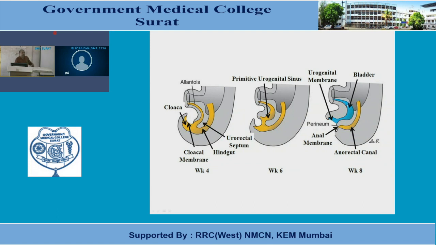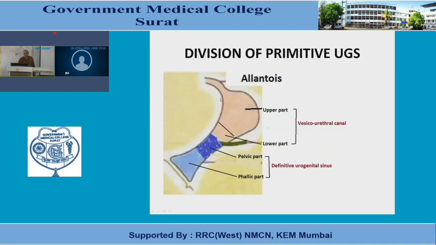So what I mean to explain in this slide is that the allantoic diverticulum communicates with the primitive urogenital sinus. Now see, this is the division of the primitive urogenital sinus, and here you can see the allantoic diverticulum. So the primitive urogenital sinus basically divides into two parts.